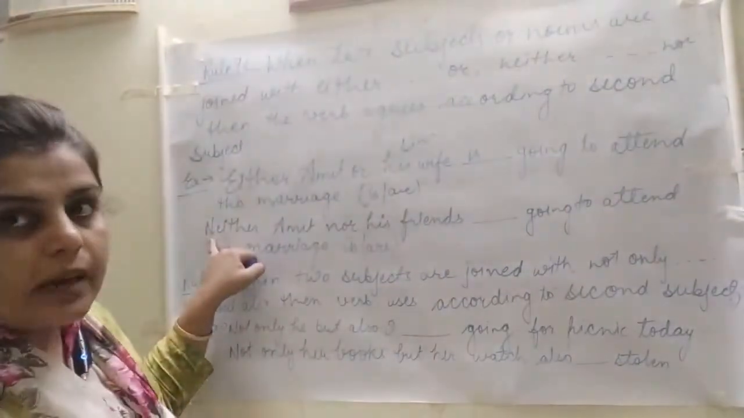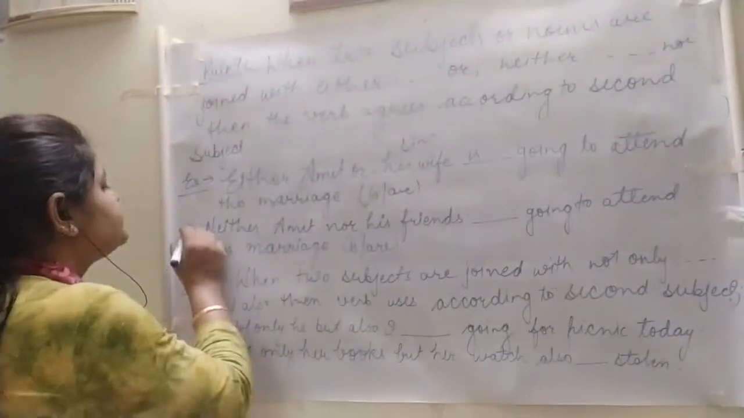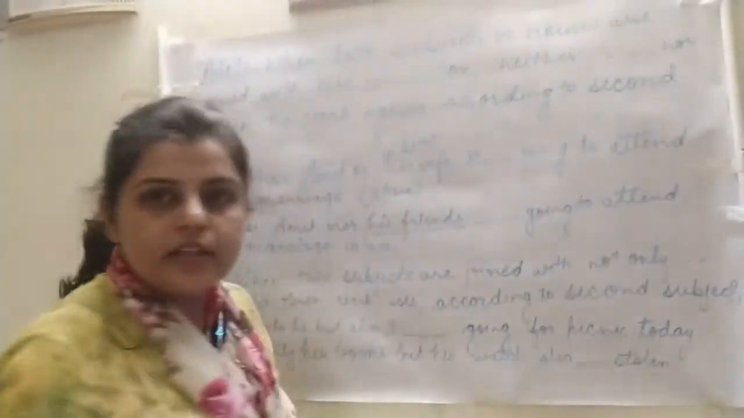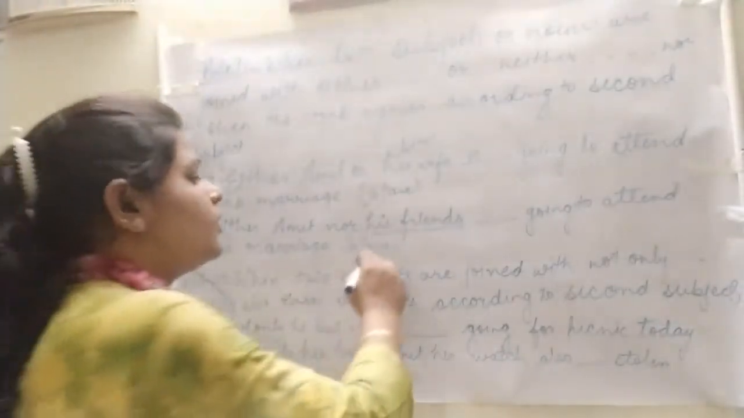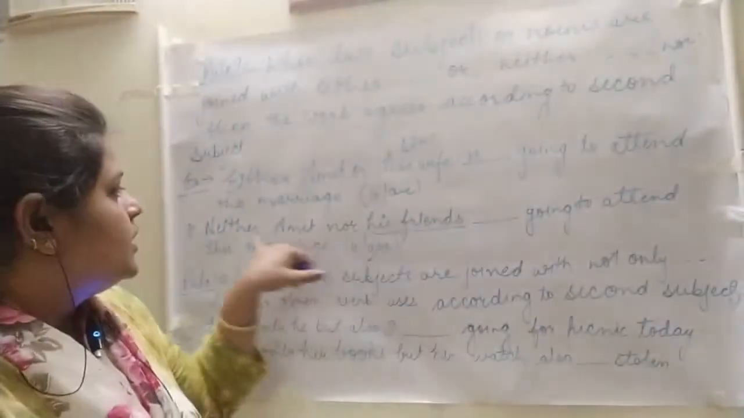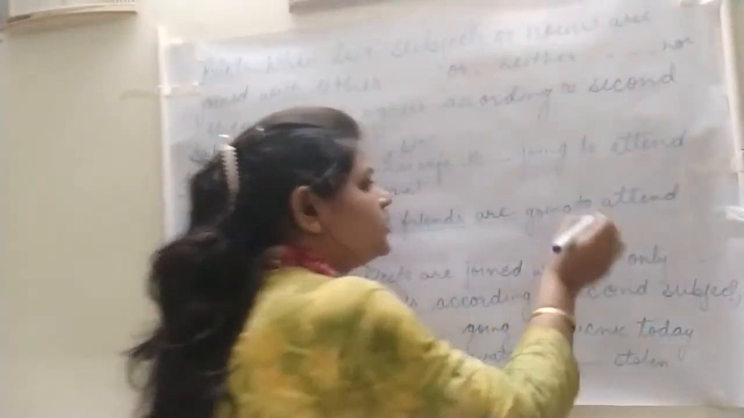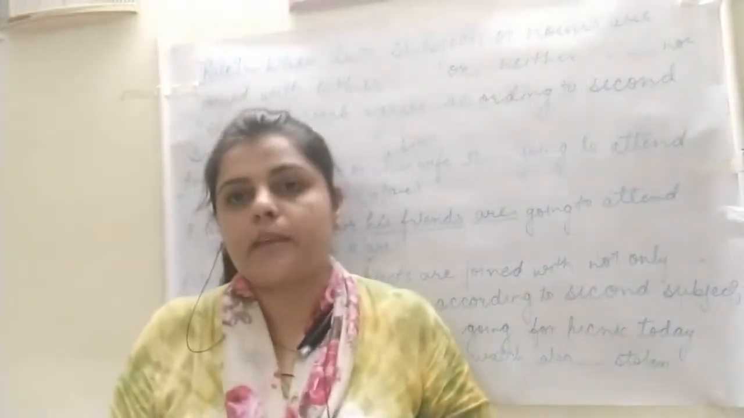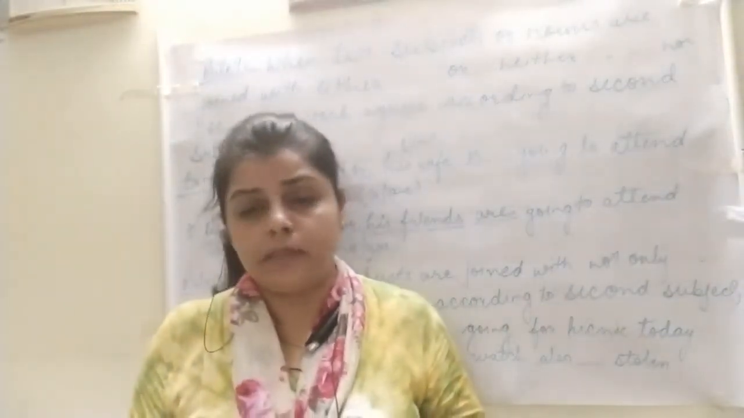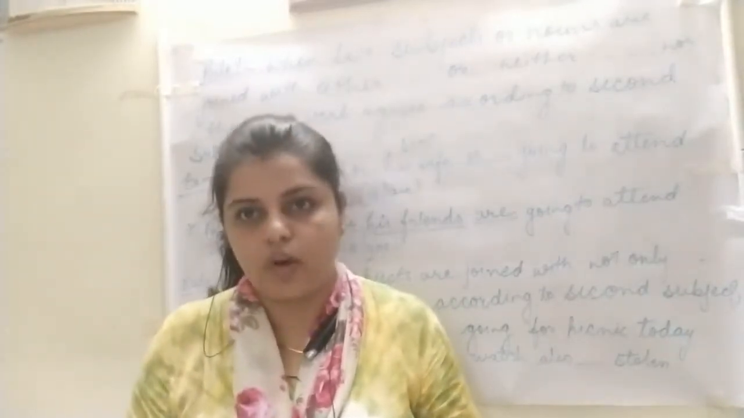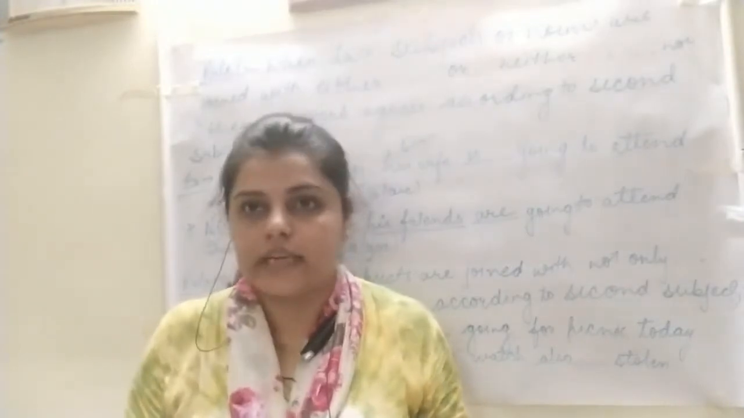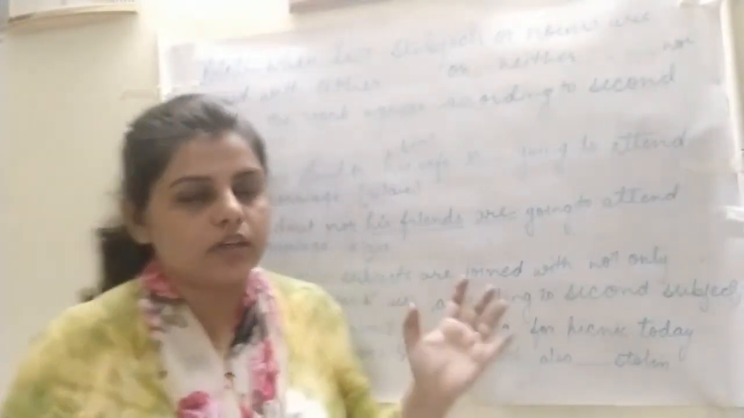Let us see the second example. Neither Amit nor his friends. These friends are plural. The second subject is plural, so the verb agrees with the plural verb. Neither Amit nor his friends are going to attend this marriage. I know these are very few examples I am explaining because of the time limitation, and it is a very lengthy topic. I will give you some exercises also. Then we will discuss those exercises, so you will better understand concord.